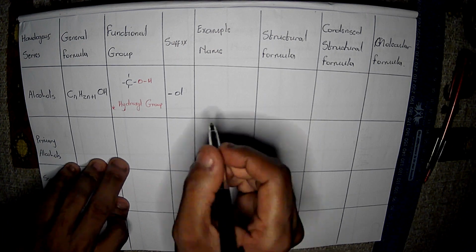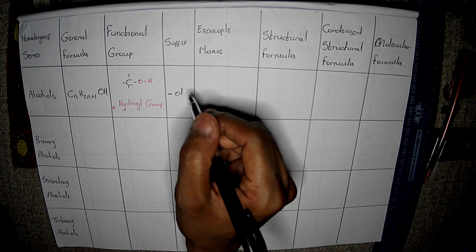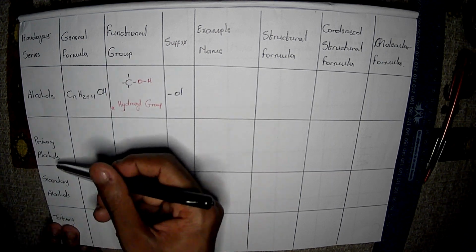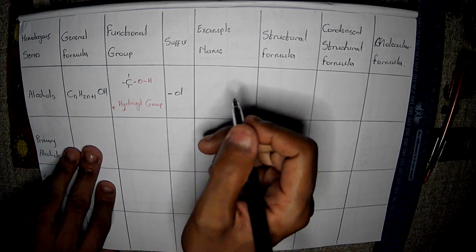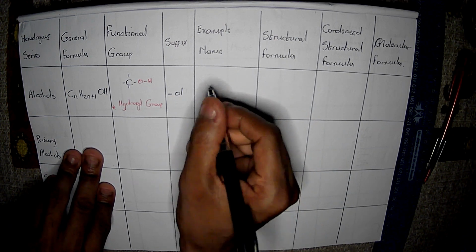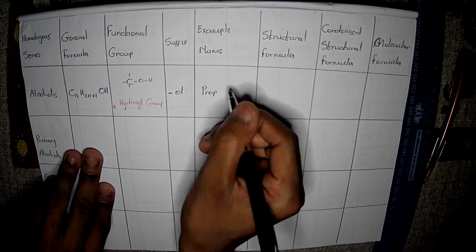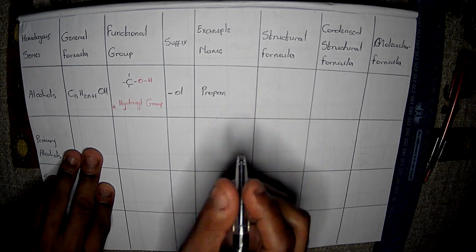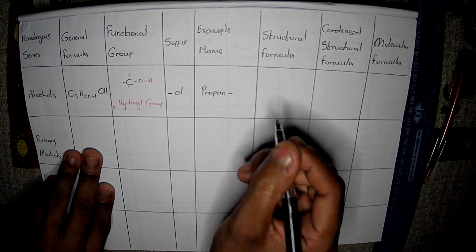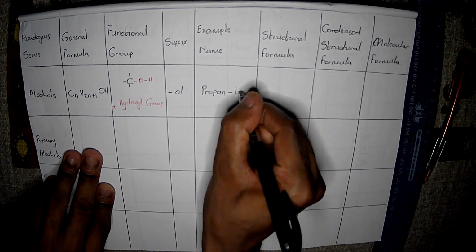Propane has 3 carbon atoms. Let's bond it to the first one. We're going to interchange as we use these other examples over here. So with propane, we're going to bond it to the first one. So it's going to be prop-an-, and now we're going to follow it with a dash and a 1 to represent which carbon atom the OH is bonded to.